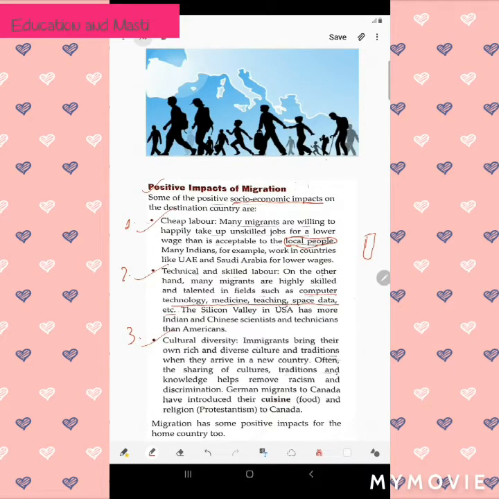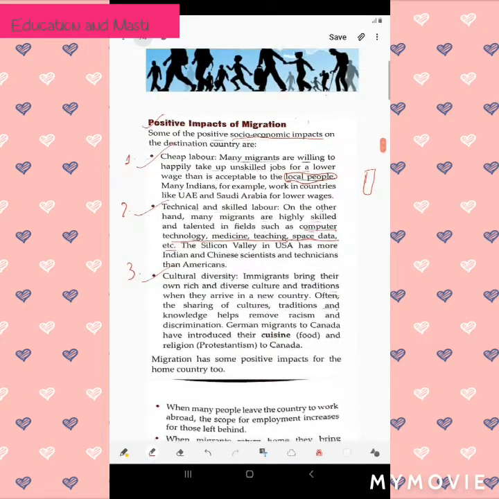Now the Silicon Valley in the USA has more Indian and Chinese scientists and technicians than Americans. When you go to America, you will understand that there are many Indians in America. Why? Because they work in Silicon Valley, NASA and other big industries. So that is what it means here.